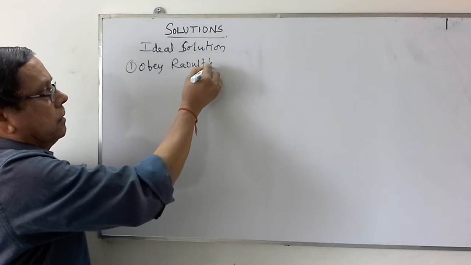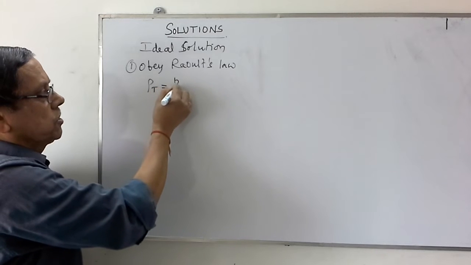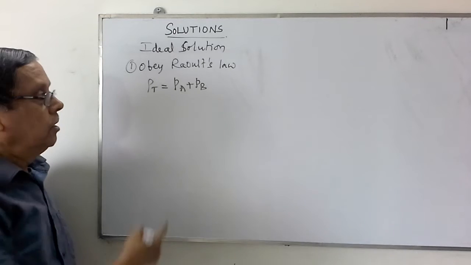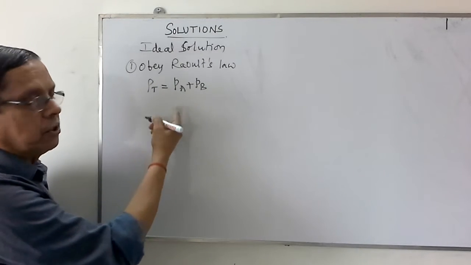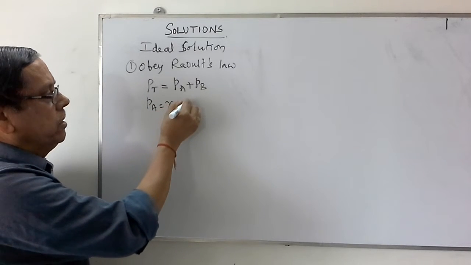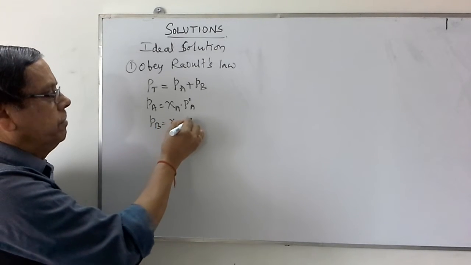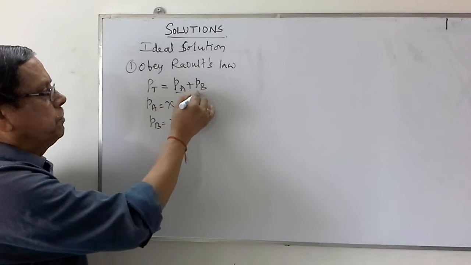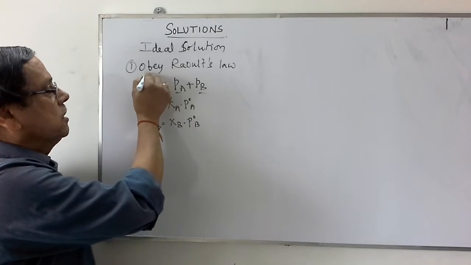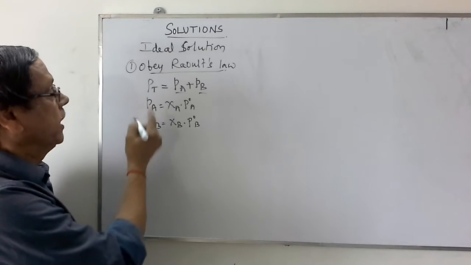That means the total vapor pressure P total must be equal to the sum of the partial pressures of the individual vapors above the solution. But we know that PA is directly proportional to mole fraction, so we can write PA is equal to chi A into P naught A. Similarly, PB is equal to chi B into P naught B. So in place of PA and PB, we can use chi A P naught A and chi B P naught B. This is the first condition which a solution should obey to behave as an ideal solution.